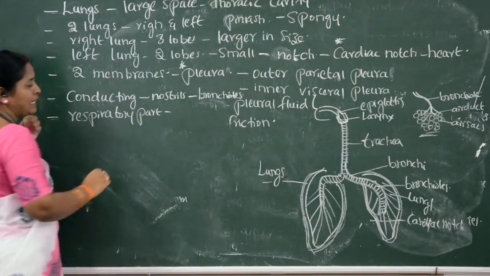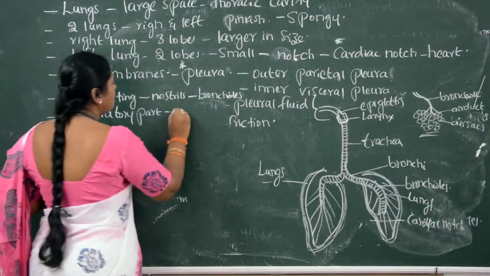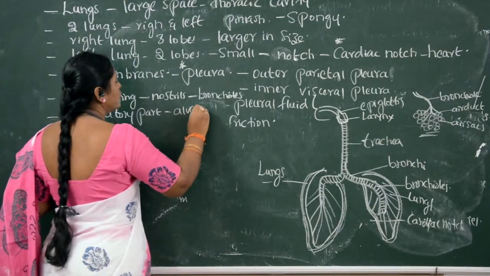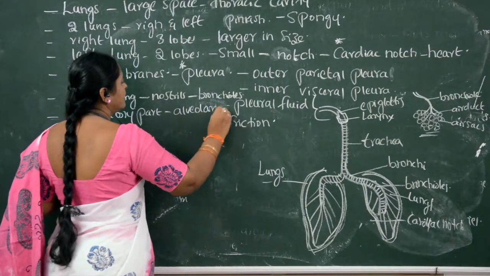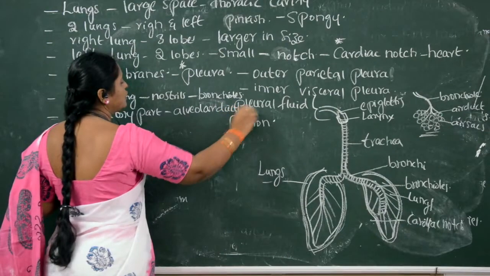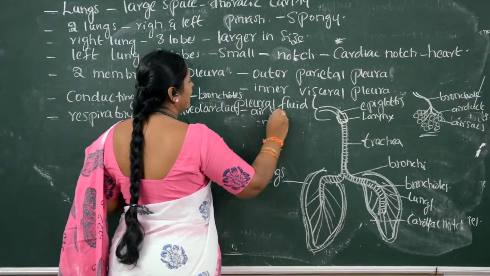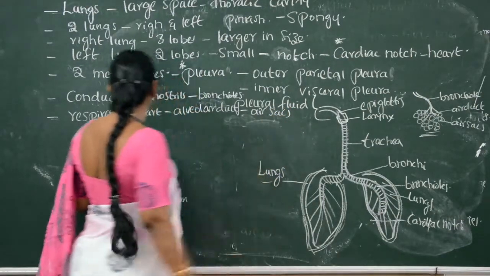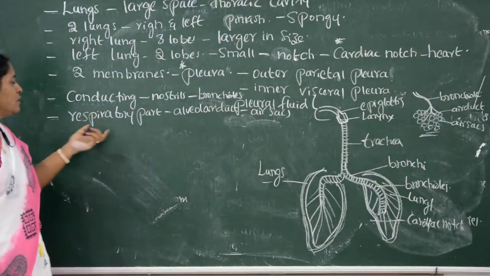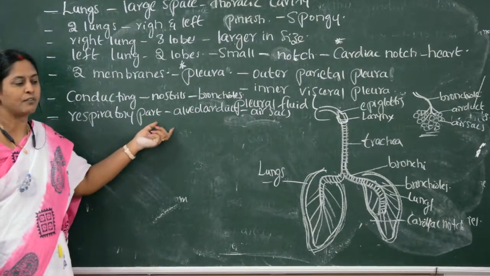The respiratory part runs from the alveolar ducts to the air sacs. What is the function of the respiratory part?